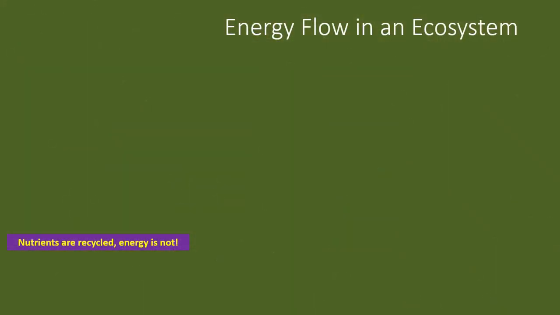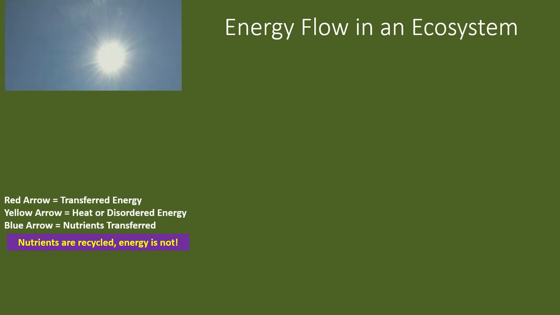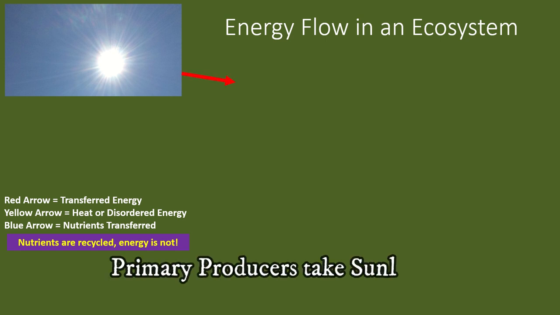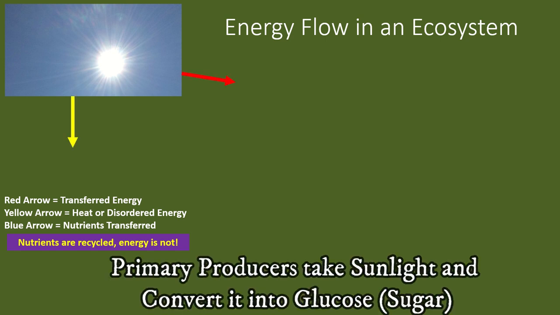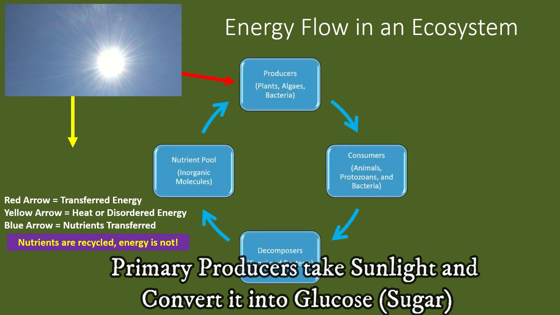You will notice three different colored arrows in this diagram. Red represents energy transferred between groups, blue is nutrients transferred between groups, and finally, yellow represents entropy, or lost usable energy. If you recall, with each energy transfer, there is a loss of usable energy. When the sun shines on producers, or organisms that undergo photosynthesis, they take that energy from sunlight and convert it into food molecules like glucose and starch.